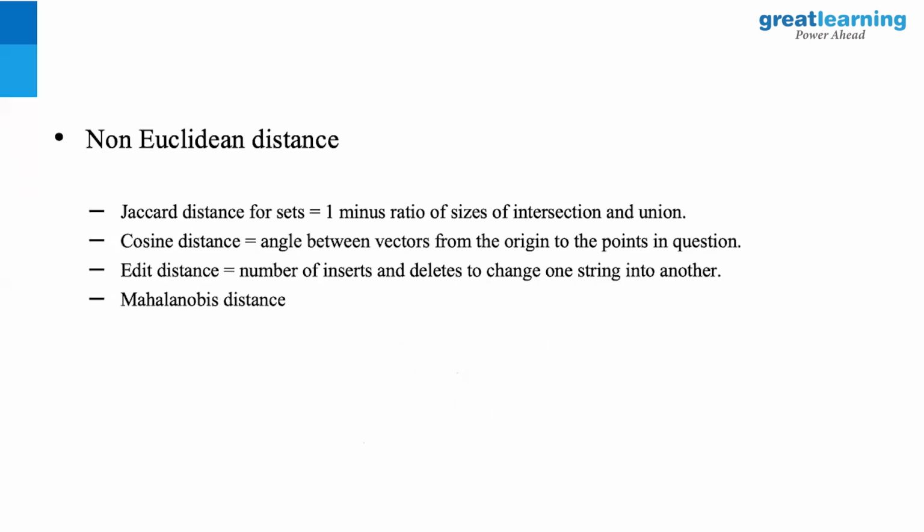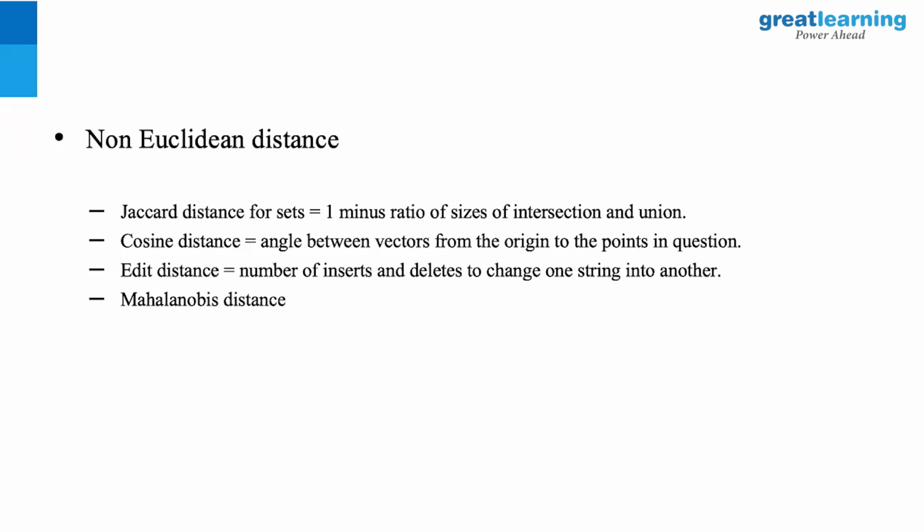The Jaccard distance is used to find similarity between objects. It's 1 minus the ratio of the sizes of the intersection and the union. So basically, you want the ratio of the intersection, the number of objects that are matching, divided by the union, the number of objects in the complete entire set. So 1 minus the ratio of that size. Now Jaccard distance is used in recommendation engines. So that's another distance we're going to use in recommendations. For movie recommendations, we use a Jaccard distance.